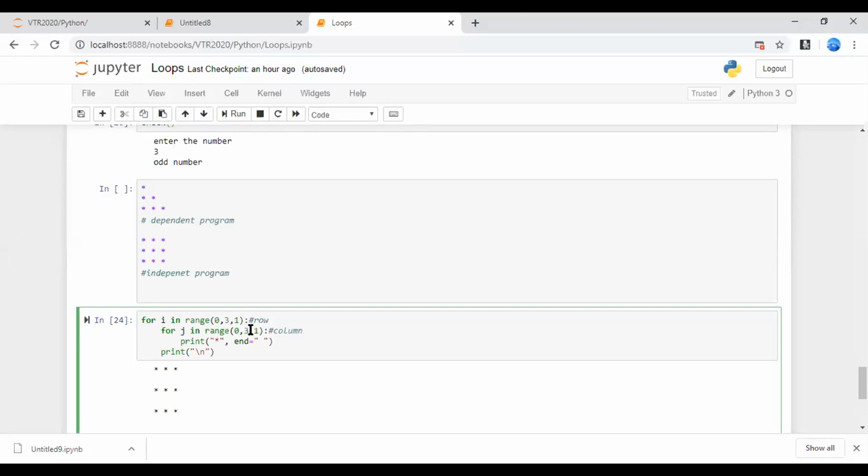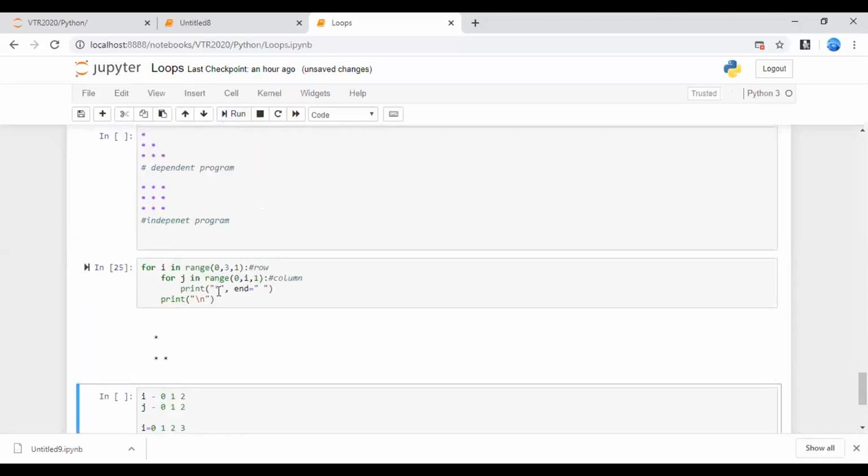If I just put i, let's see what the output will be. See, I got this. If I put i plus 1, I got this. You got an output, but how did you get that? I want people to trace it out. Is it fine for everyone?